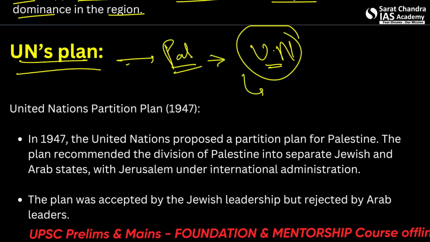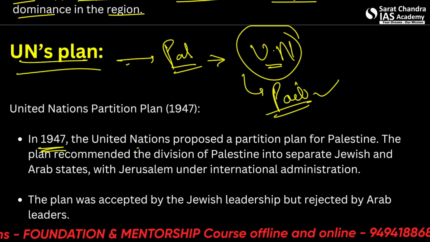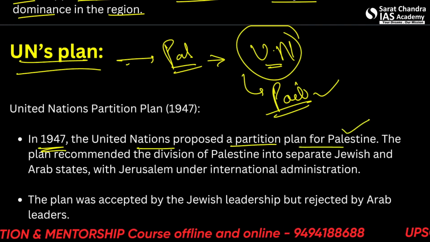The UN came up with a partition plan. Let's see what that was. So in 1947, the United Nations proposed a partition plan for the Palestinian territories.